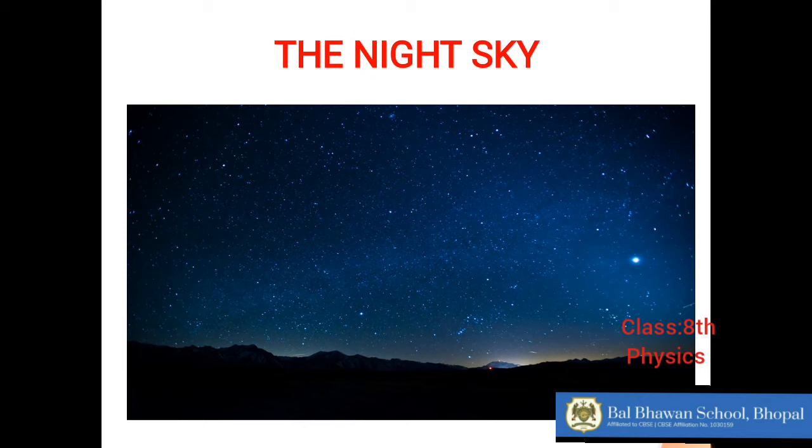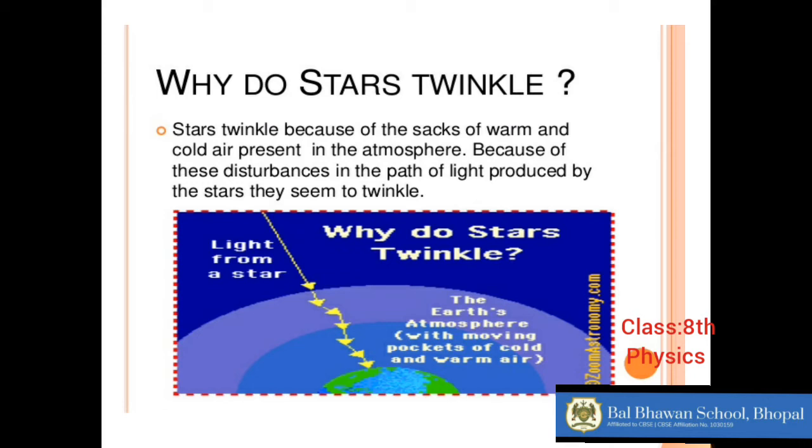Okay, then why do we see that the stars appear to twinkle? Why? Because the light from the stars, when it is coming to reach us, enters the earth's atmosphere and meets many gases of the atmosphere, right? You know that the atmosphere has many gases. It's a blanket of various kinds of gases, nitrogen, carbon dioxide, so many are there. So these, some are frozen gases also.